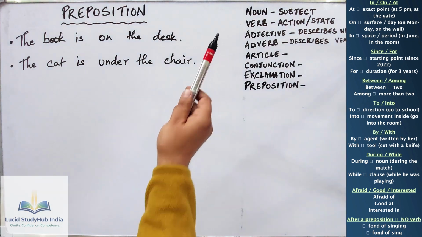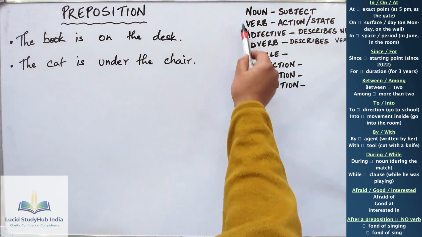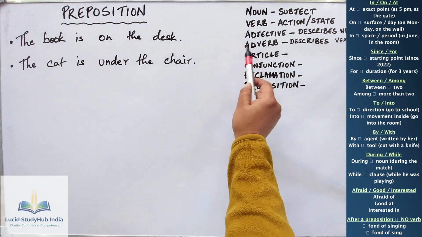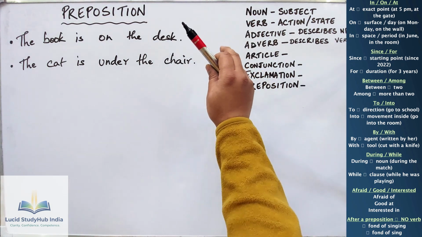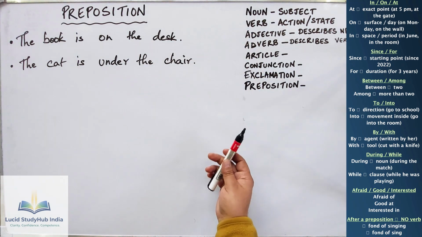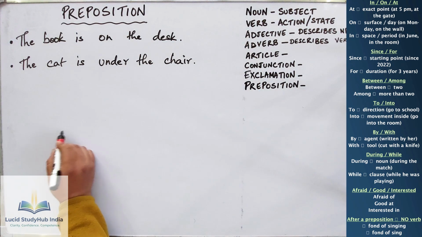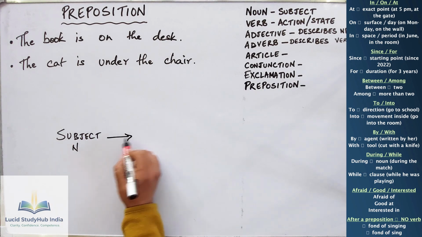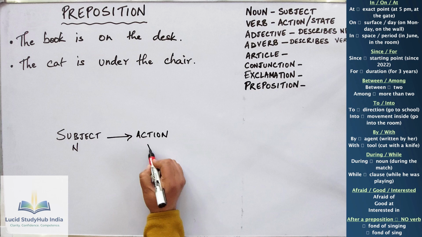Now, up until this point, I hope nouns are clear. Verb, adjective, adverb. We've covered the main subject and the action of the sentence. If you remember, the subject is the noun which performs the action, the verb.